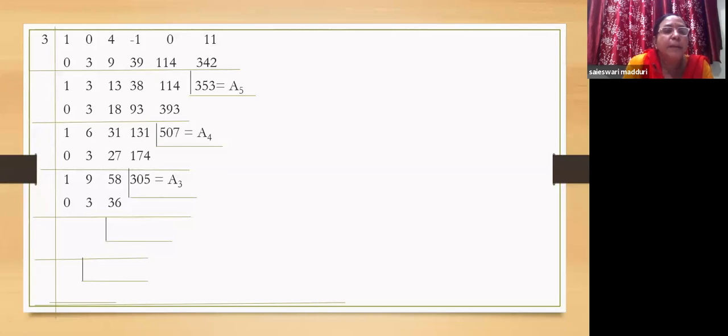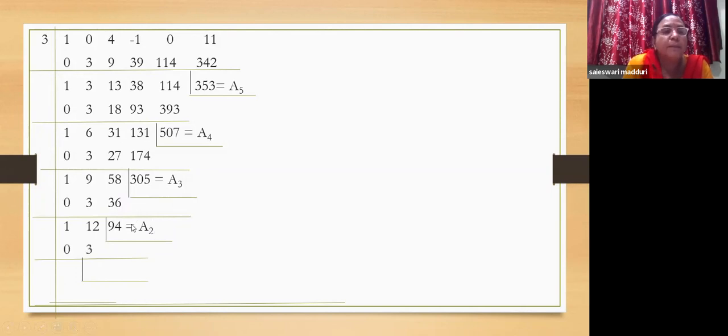Right? Now let us repeat this process again. So again, place 0 under the first quotient. 1 plus 0 gives us 1. 1 into 3, 3. 9 plus 3, 12. 12 3s are 36. 58 plus 36 is 94, and 94 is a2.